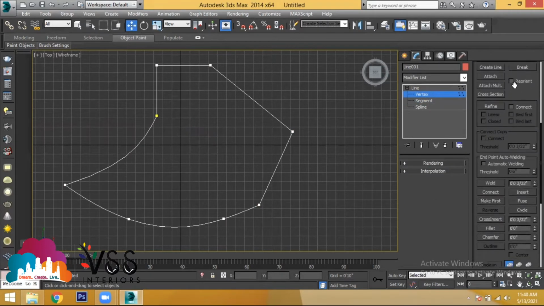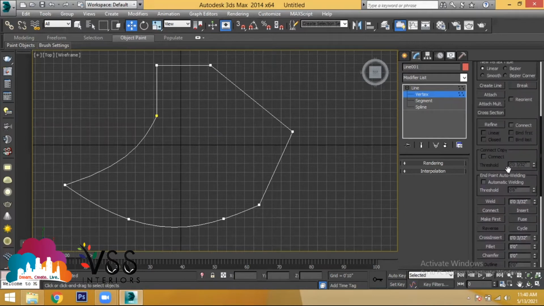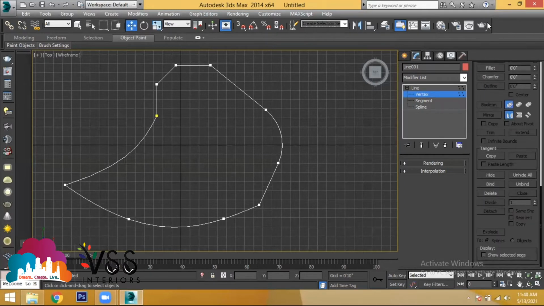And what are the things we have done with the help of vertex? We have discussed about how to use fillet and how to use chamfer. If you scroll up this bar at the bottom, fillet and chamfer. Select any one particular endpoint. Try to change how much fillet you need. Fillet is nothing but a curved shape, and chamfer is nothing but wherever the corner is sharp, it will make it into a distance 1 and distance 2. Okay, that is fillet and chamfer which we have discussed. And then we have been to hide, unhide, delete, all these things.